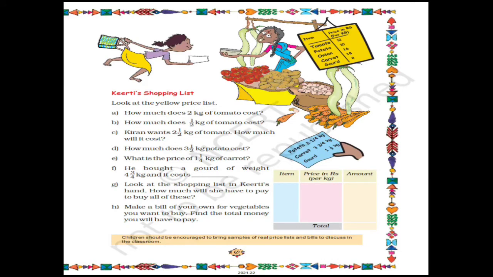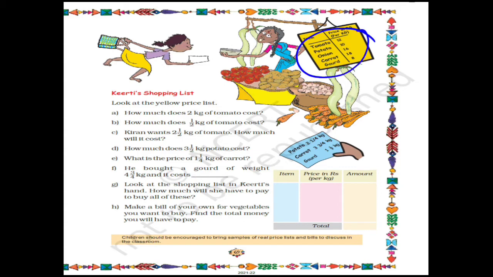Kirti's shopping list. So this is a shopping list made by Kirti. These are the things she has to buy from the market. Now let's see, based on that, the certain questions that have been given. Let's solve it. First question is, how much does 2 kg of tomato cost?